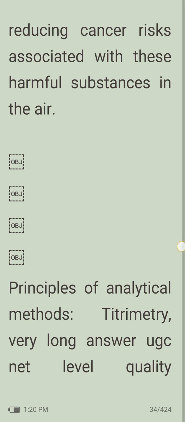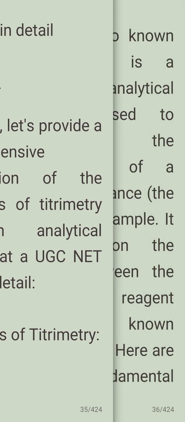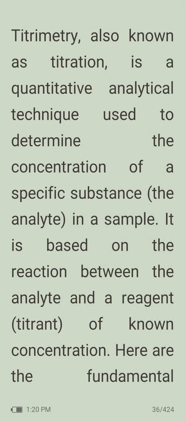Titrimetry. Principles of titrimetry, also known as titration, is a quantitative analytical technique used to determine the concentration of a specific substance, the analyte, in a sample. It is based on the reaction between the analyte and a reagent or a titrant of known concentration.